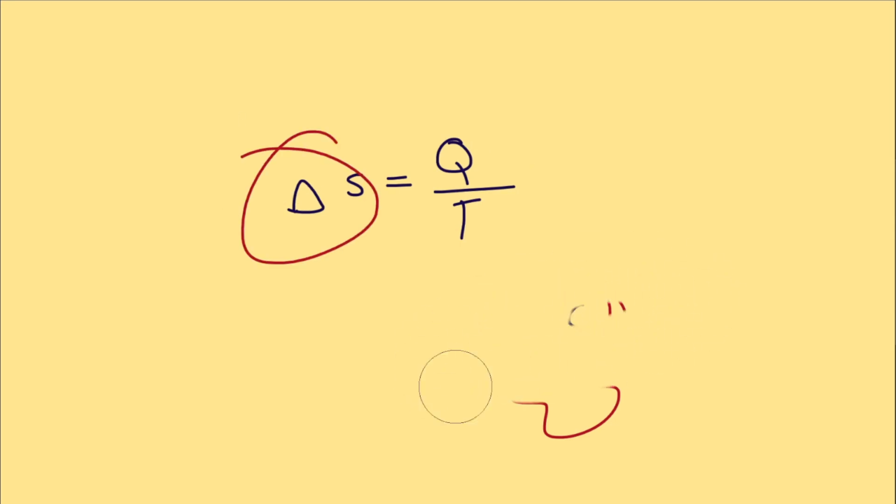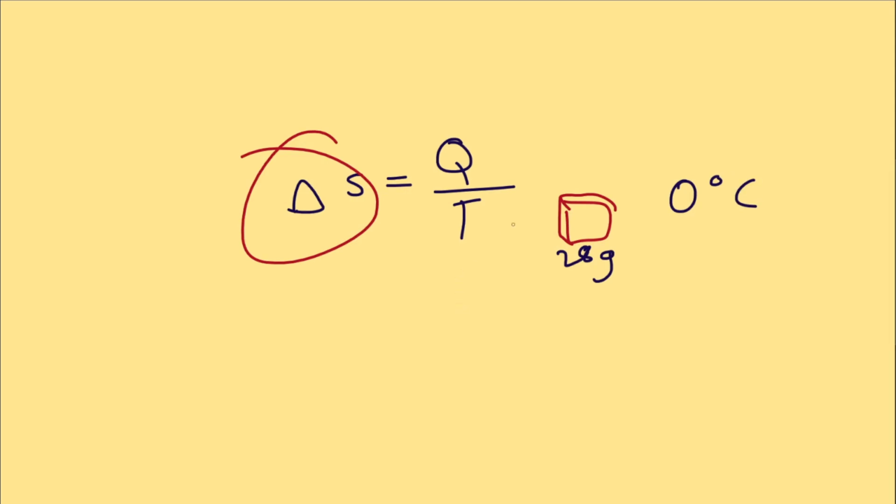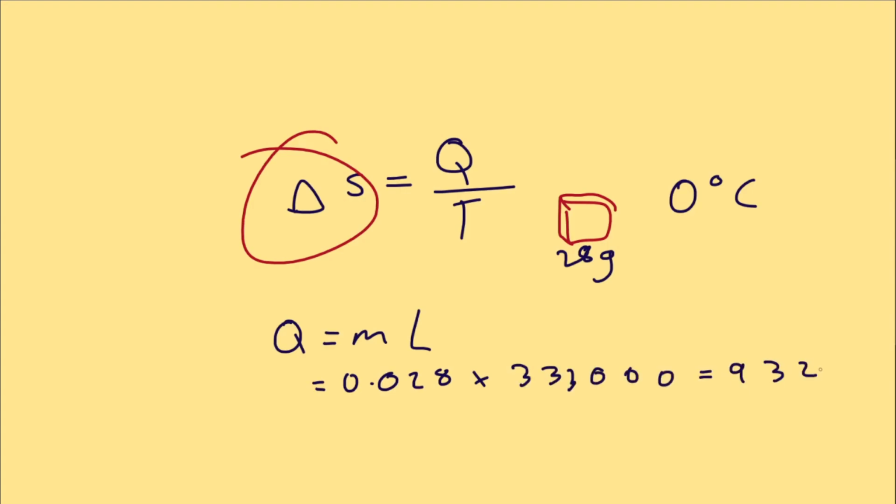Here's a way to imagine it with the formula. Imagine 28 grams of ice and it's melting at 0 degrees Celsius. And there's a formula to find the amount of heat you need to add to change phase. So to change from a solid to a liquid, for example, ice to water in this case, the heat added is equal to the mass times the latent heat constant, which in this case is 333,000 since we're doing water solid to liquid. This is 0.028 times 333,000. This gives us 9,324 joules.